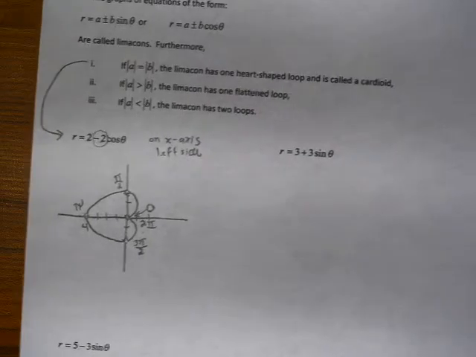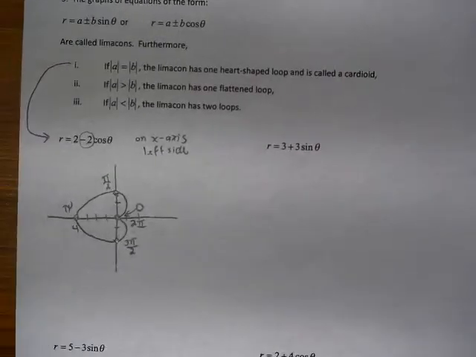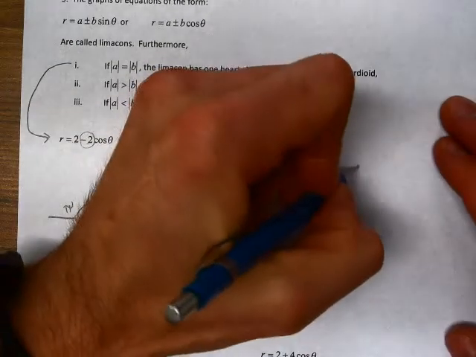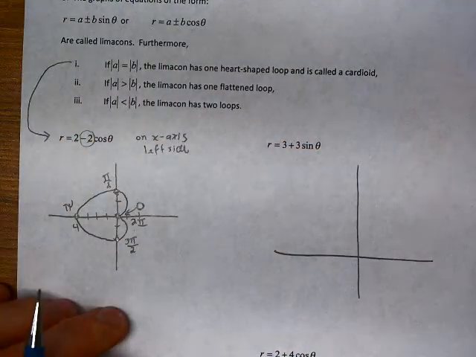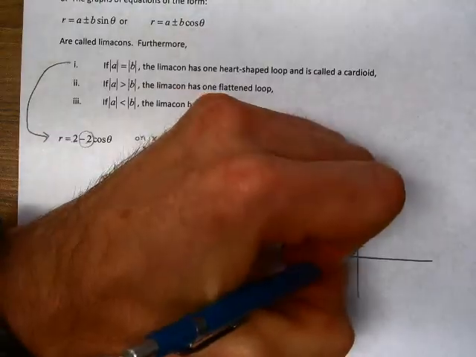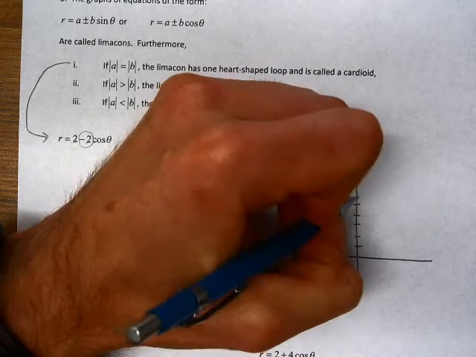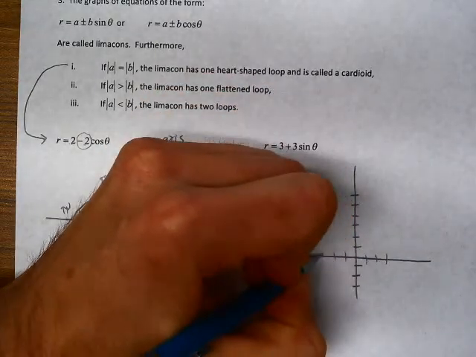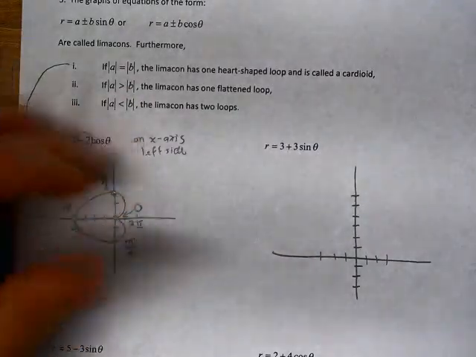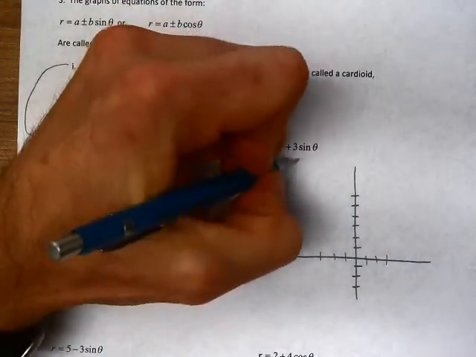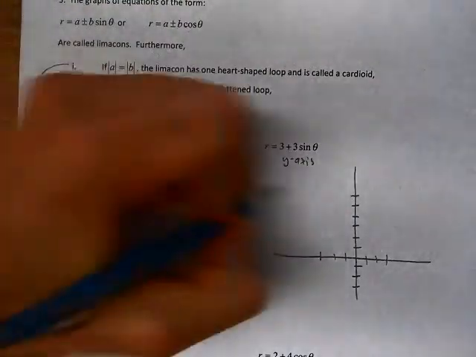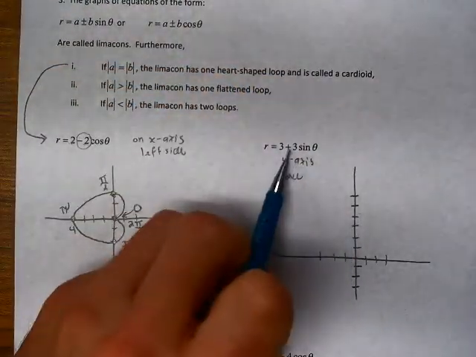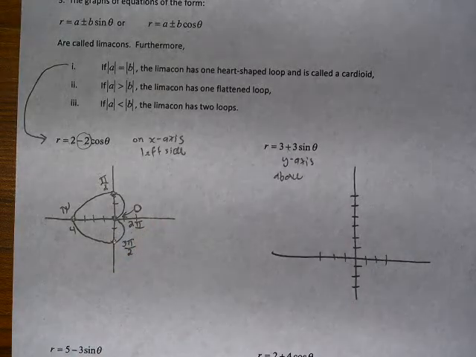If we look at r equals 3 plus 3 sine theta, we're going to be on the y-axis. We're going to be above the x-axis because we have a plus 3 sine theta.